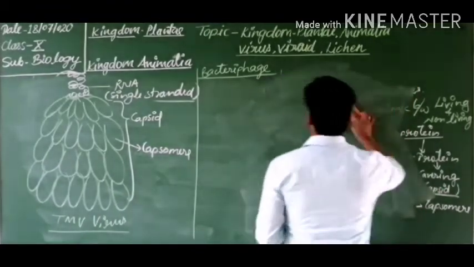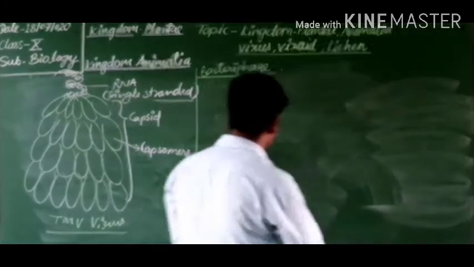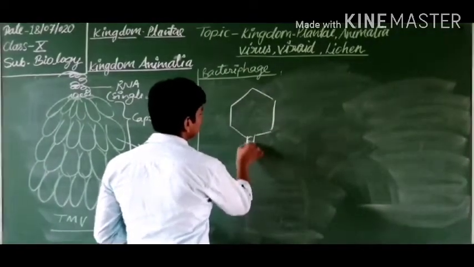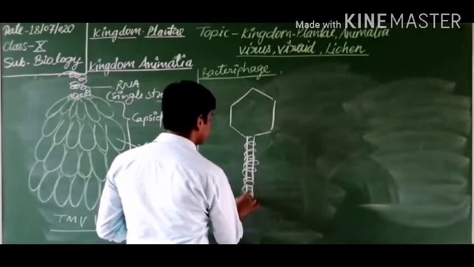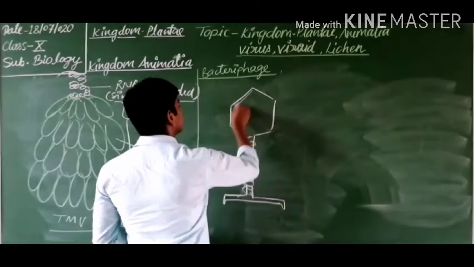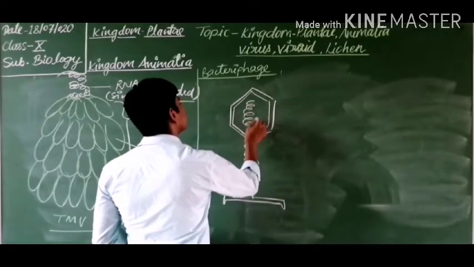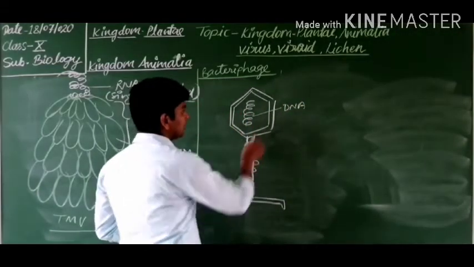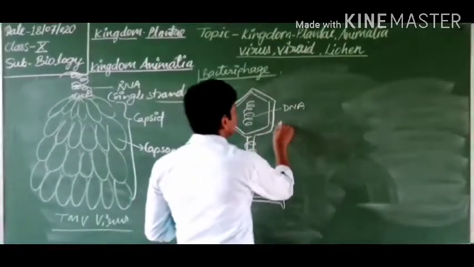How does it look? Let's discuss. Students, do you know the bacteriophage? It has a hexagonal capsid. Inside this virus, you are looking at the DNA. So the genetic material, or nucleic acid, of the bacteriophage is DNA. This is the capsid.